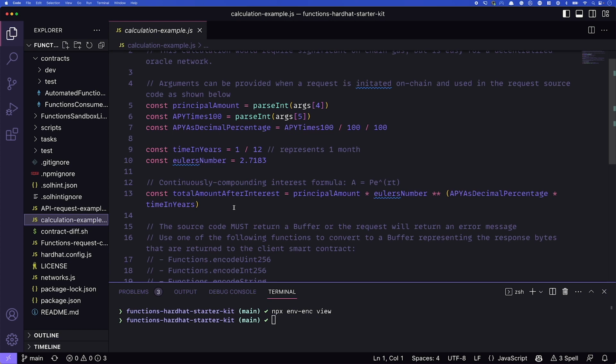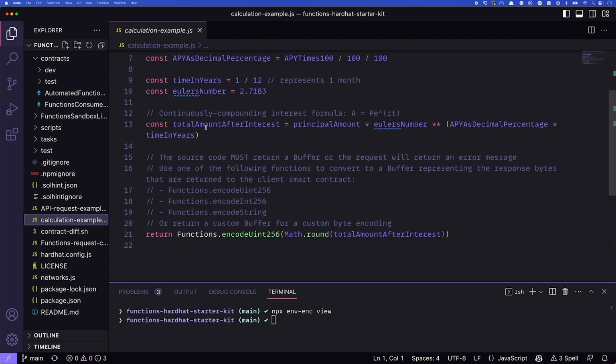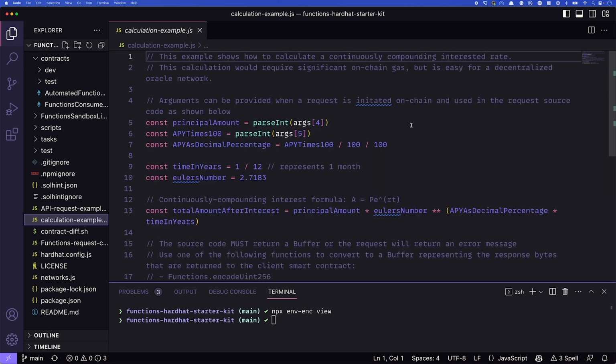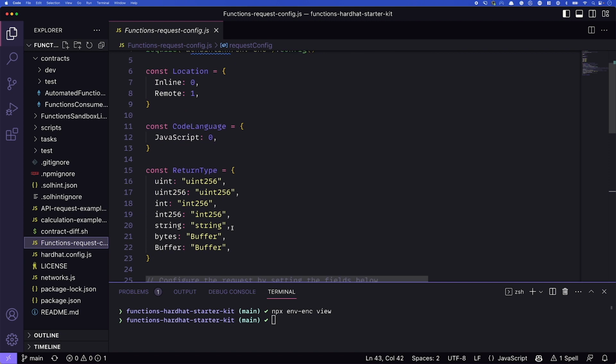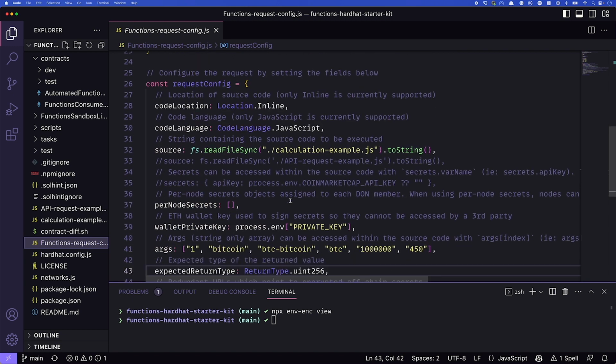When we're running it in a JavaScript file like this, it's super simple. We run that calculation, and then we return the value rounded. This value we pass back to our contract. So we have this args value here. Where is that coming from? Well, if we take a look at functions request config, we can see a few things here in the actual request config. The first thing to note is the source.